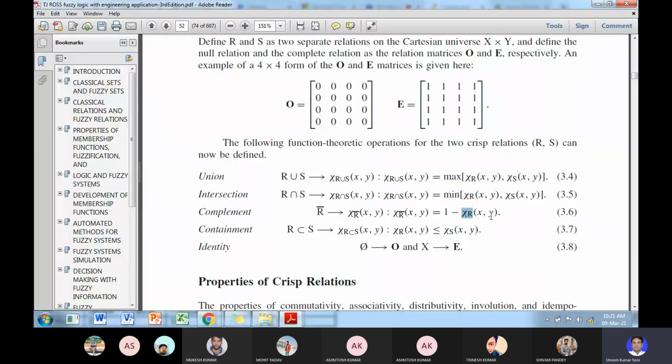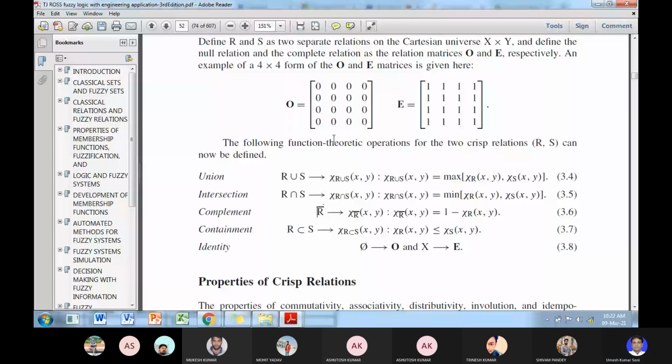So this may vary between 1 and 0. So complement will be 1 minus 1, or 0. If R is the complete relationship between x and y elements, that is 1, then the R complement will be the null relationship between x and y.